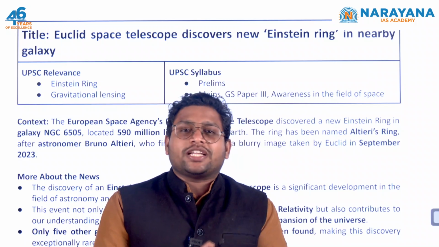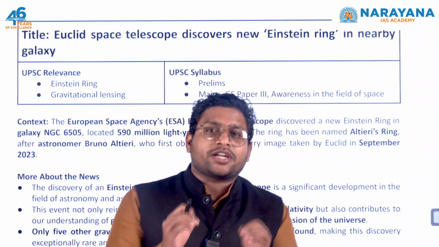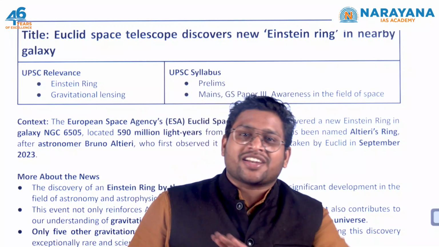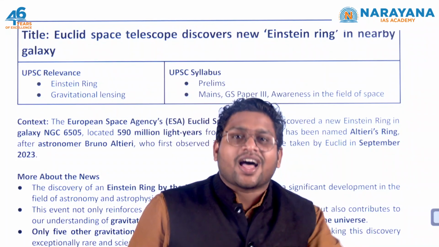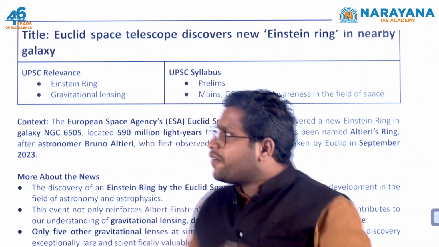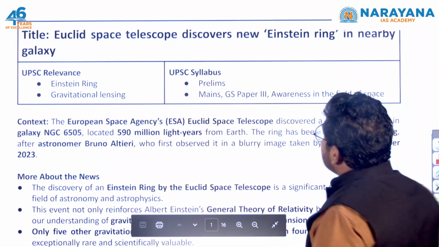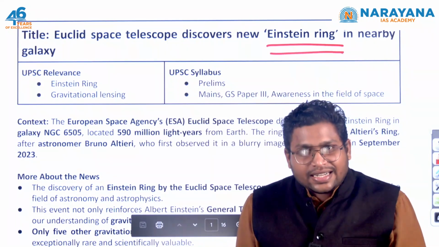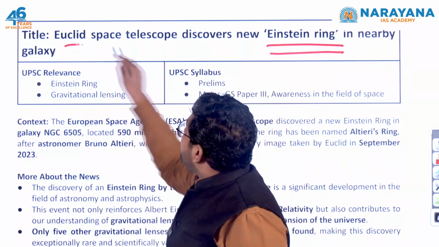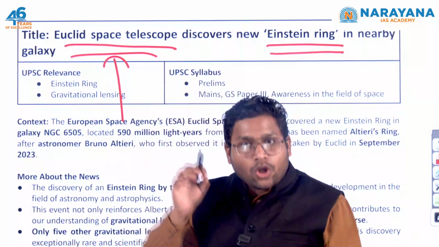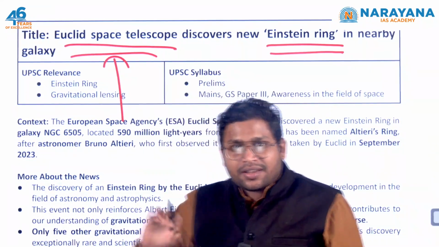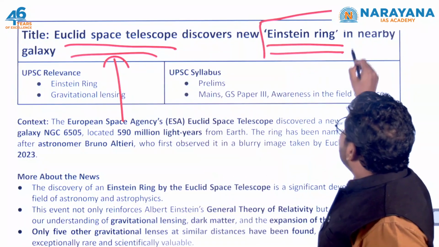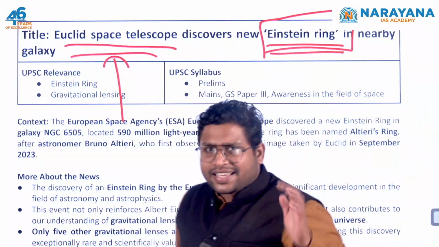Today, we are going to deal with 10 most important news articles which are relevant for your upcoming examinations, and these are the articles from this last week. So, the first article is related to Einstein ring. Recently, Euclid Space Telescope, which belongs to European Space Agency, discovered a new Einstein ring in a nearby galaxy.